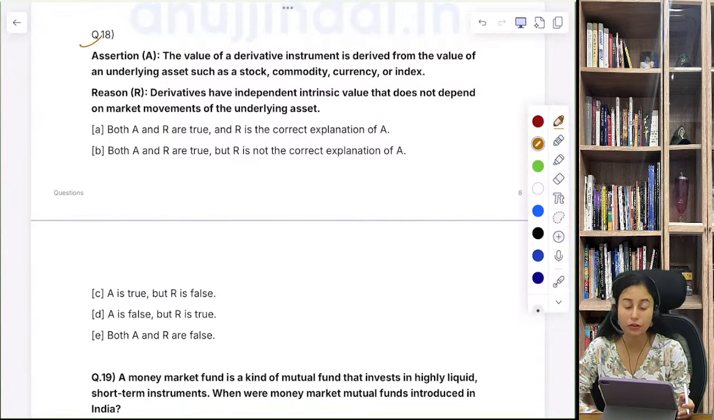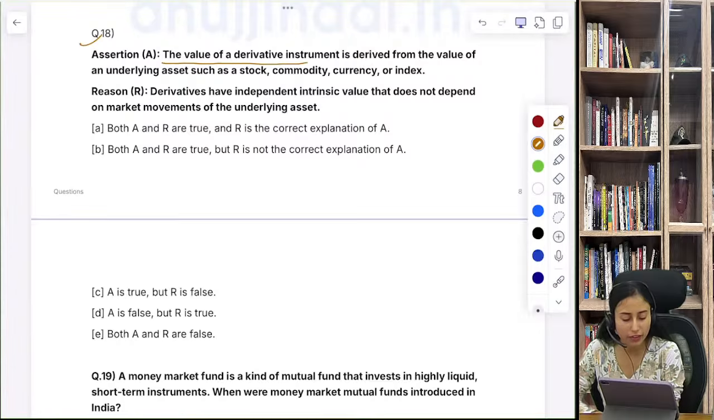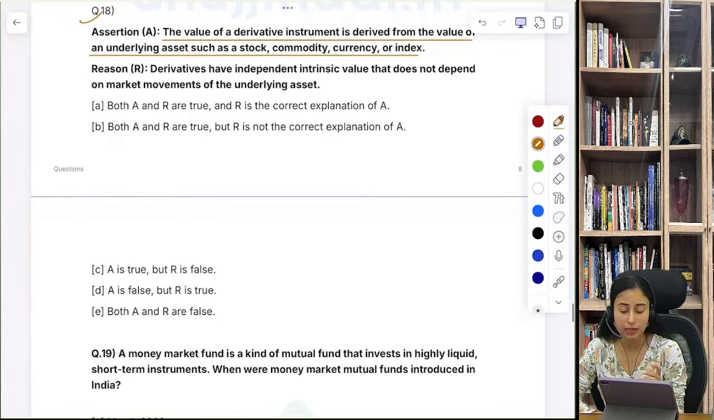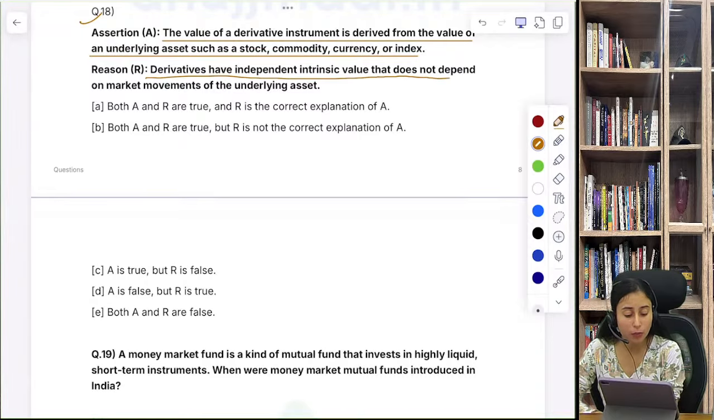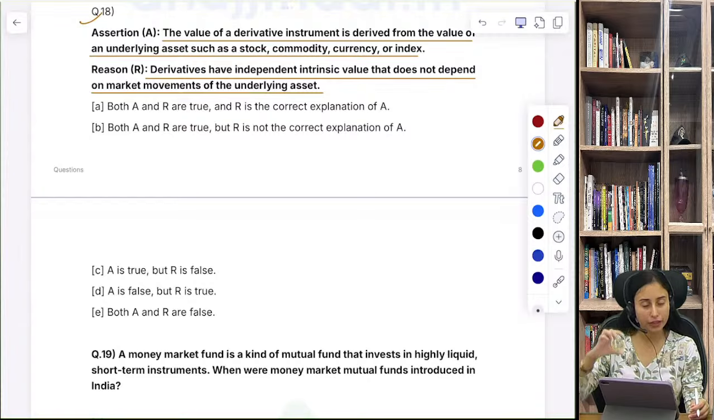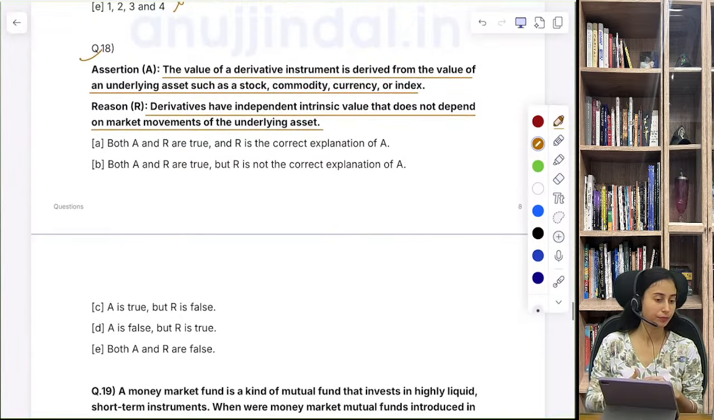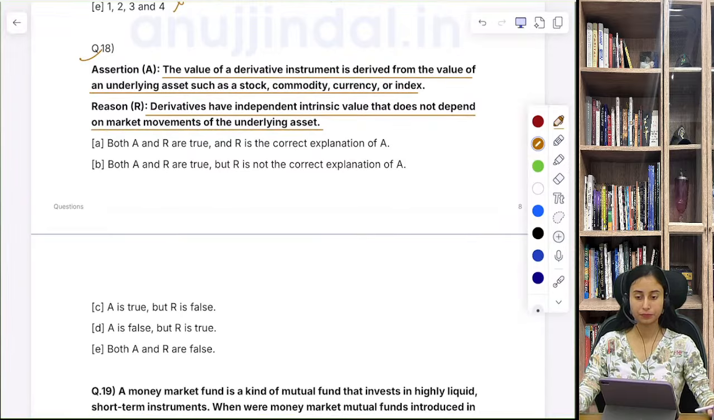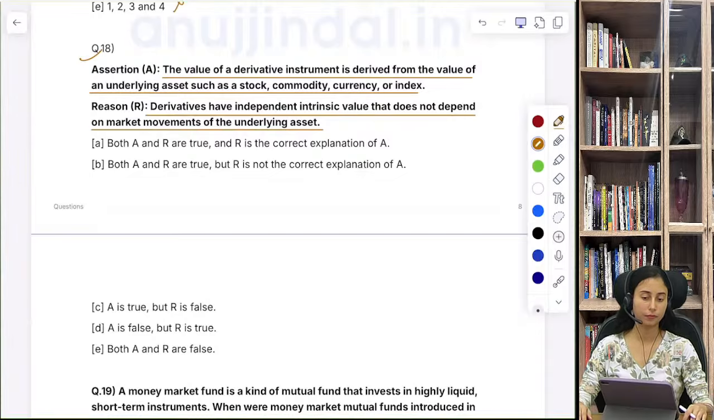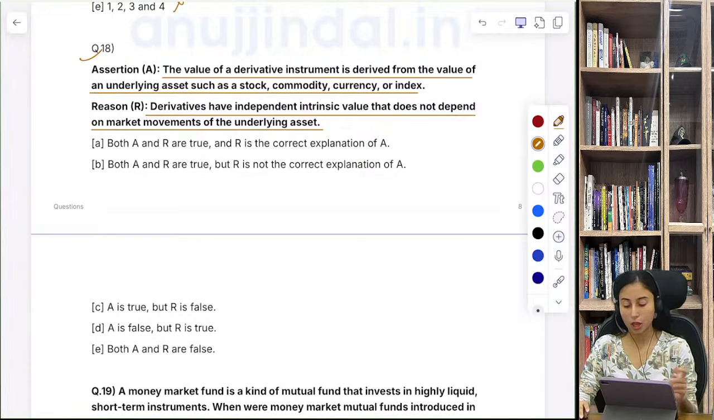Again, an assertion and reason question. It says the value of the derivative instrument is derived from the value of its underlying assets such as stock, commodity, currency and index. The reason says derivatives have independent intrinsic value that does not depend on the market movements of the underlying asset. So what do you think? Is the assertion correct? And is the reason correct or not? Okay, so the assertion is correct.